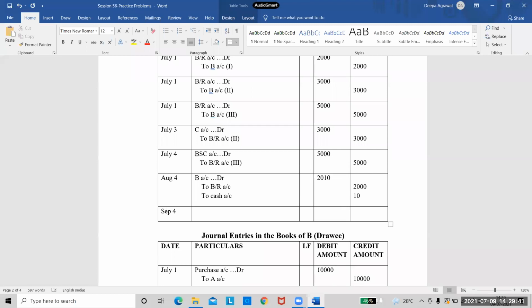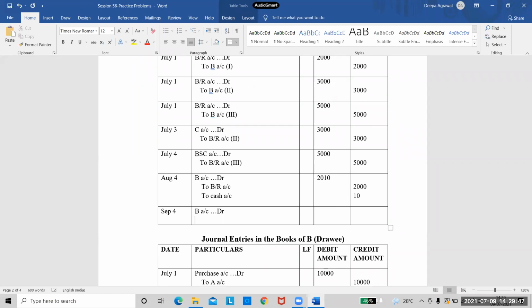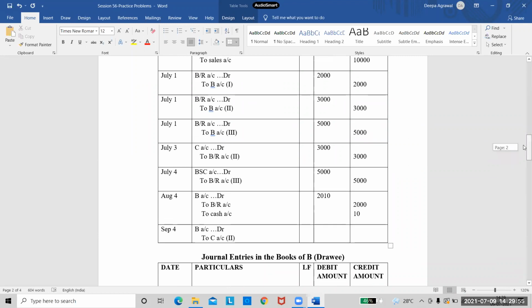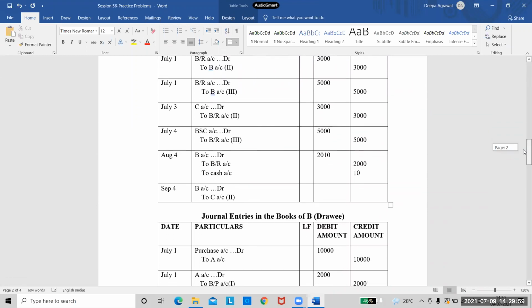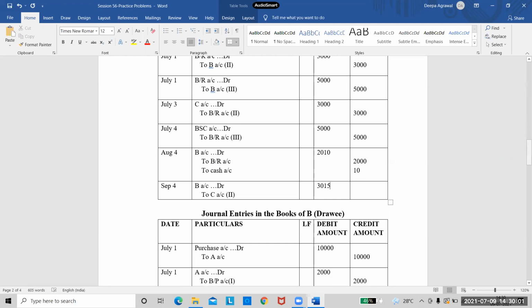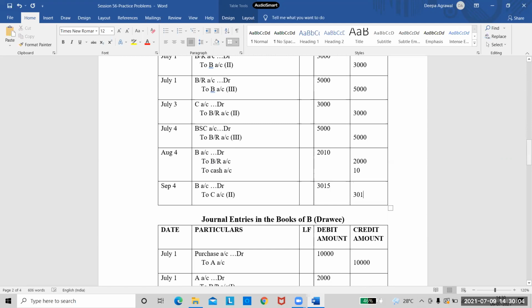Can anyone tell me now? B's account debited to C's account. Correct. B's account debited to C's account, and this is for the second bill. And how much will be the amount? The second bill amount is 3,000 plus the noting charges of 15 rupees, so it would be 3,015.